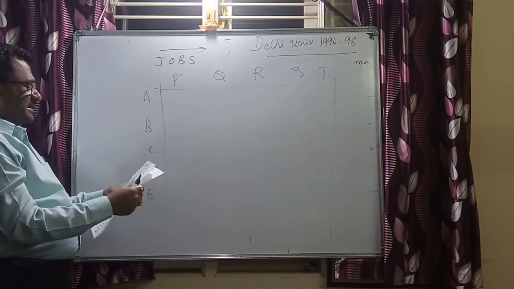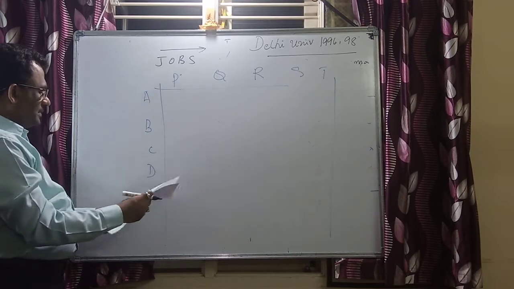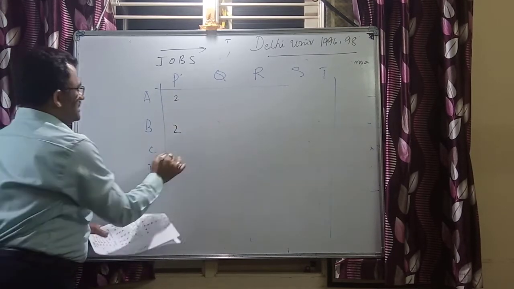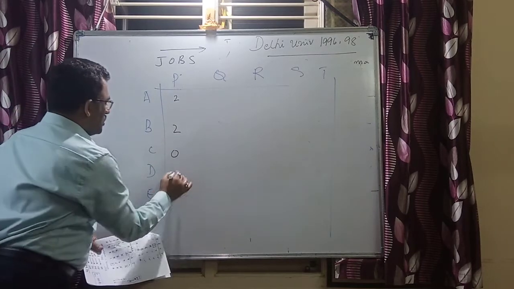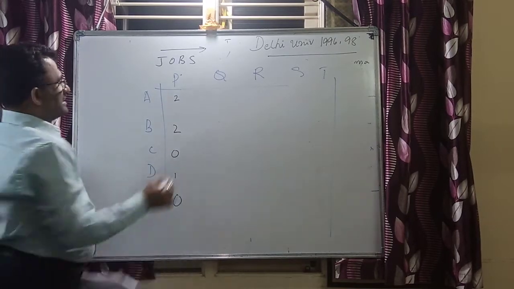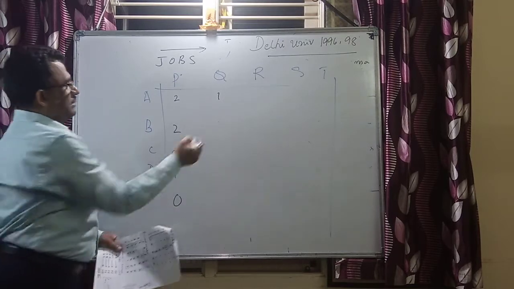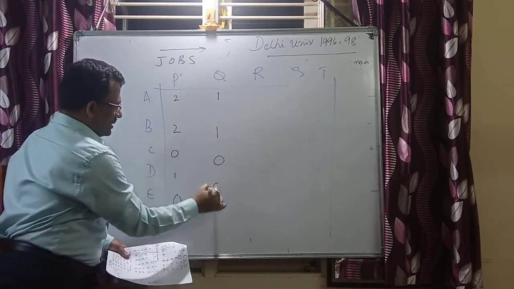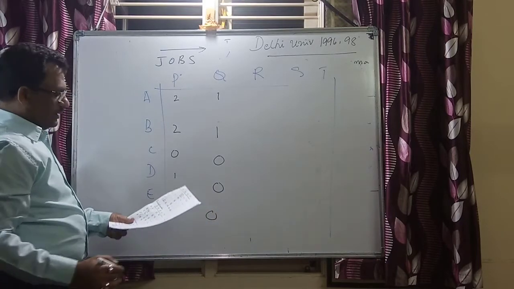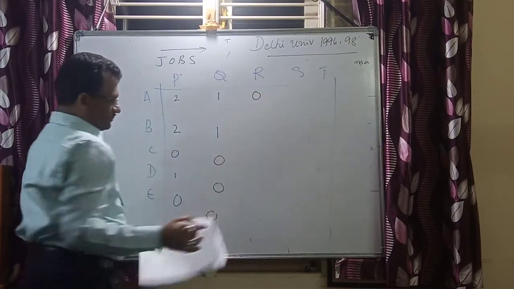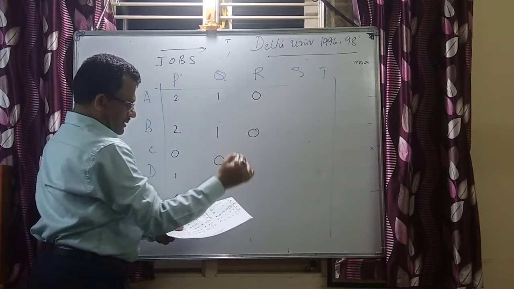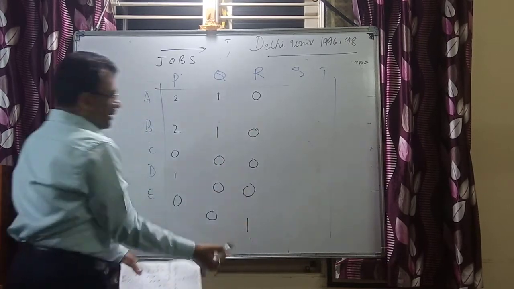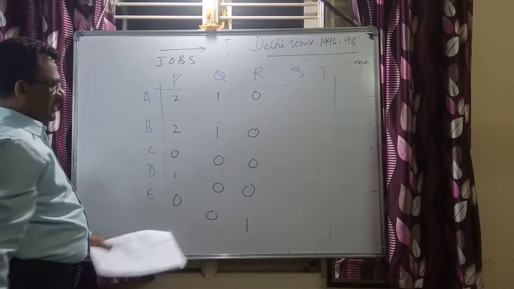Now the revised matrix is going to be this: 2, 2, 0, next 1 and then 0, next this is 1, 1, 0, 0 and again 0. Now this is 0 here, 0 here, again 0 here, 0 here, and this is 1. This 1 is because of that intersection mark.